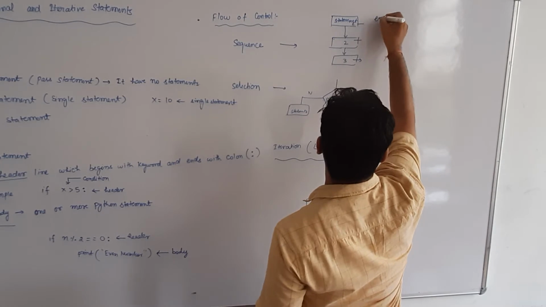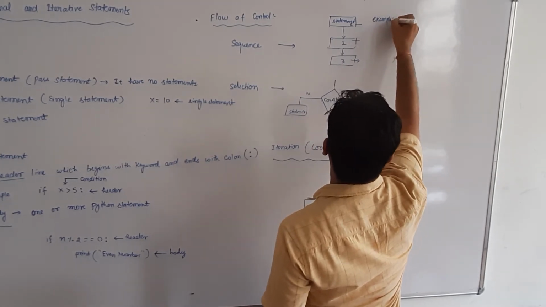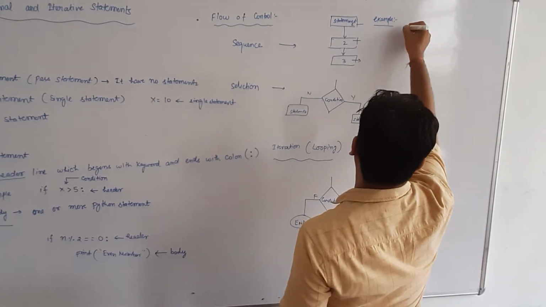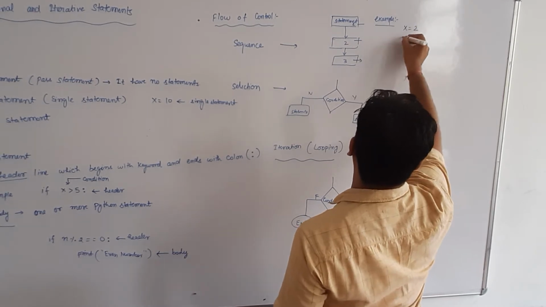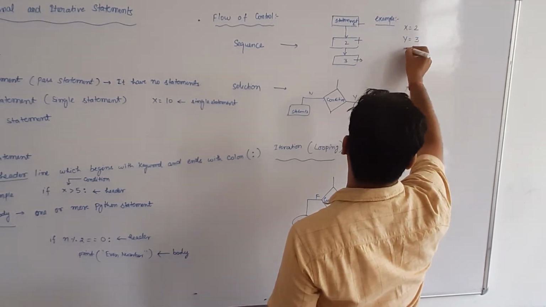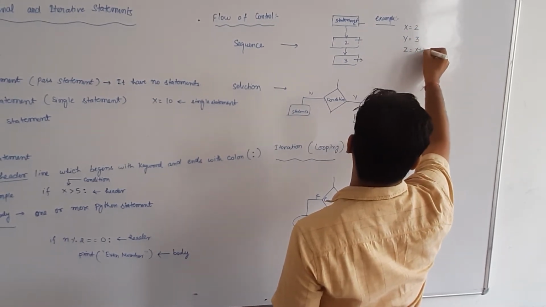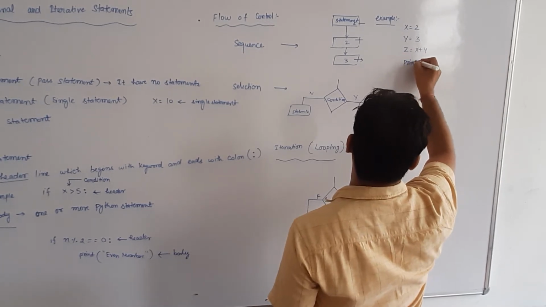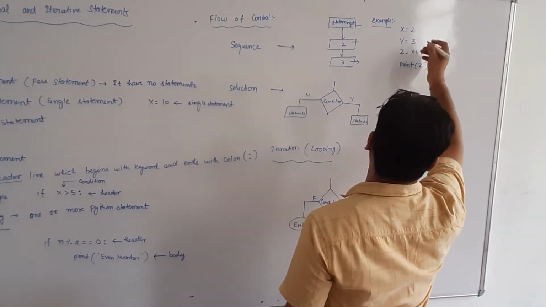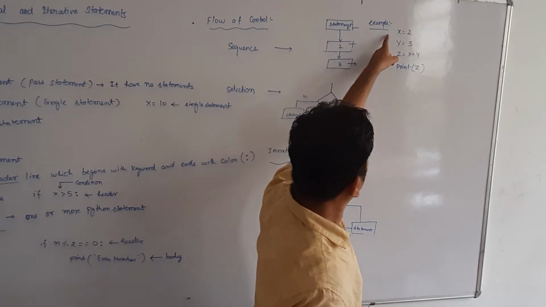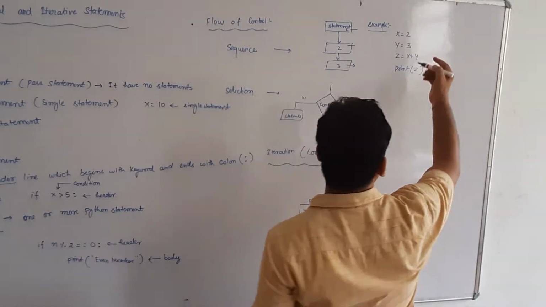For example, we take x equal to 2, y equal to 3, z equal to x plus y, and print z. So you can see there are 4 statements, and it is a sequence.